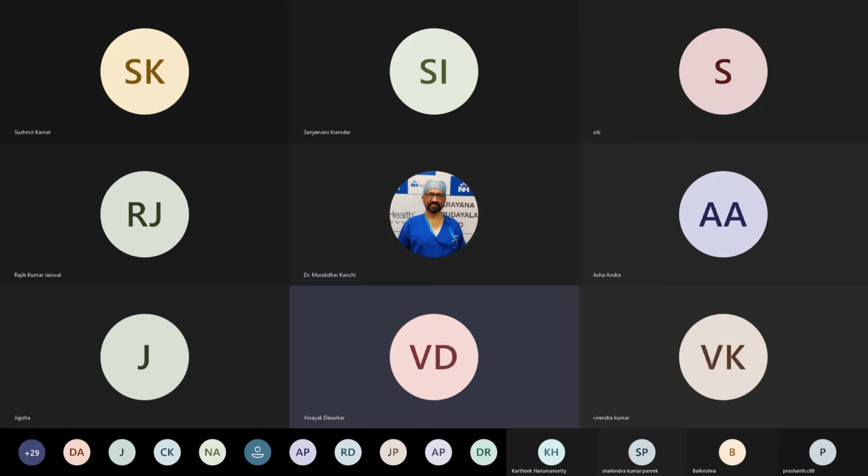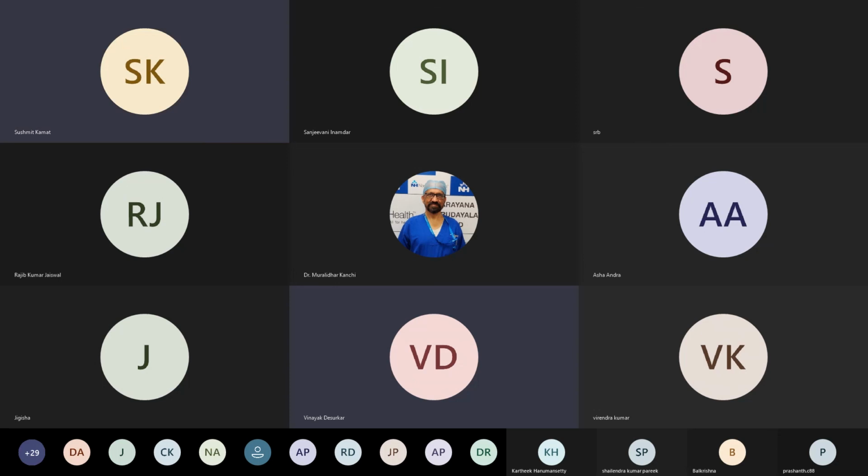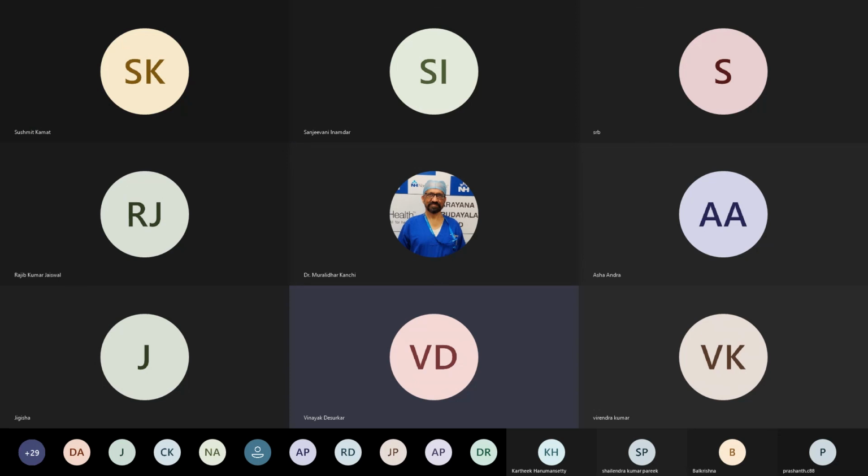And the same is true for 2D. Blood is black, so black things in the heart should appear black if you have set the gain correctly. If you see white in the normal heart, that means the gain is too high. And the rest of the things Sushmit has made absolutely clear, that the light adjustments and other things also make a lot of difference.